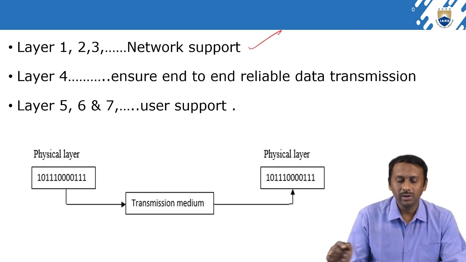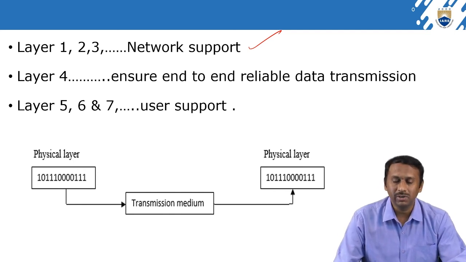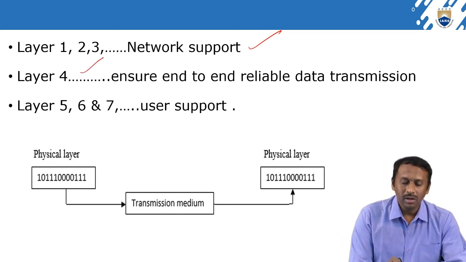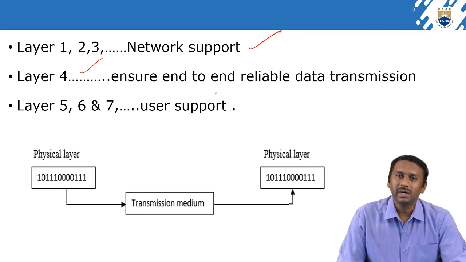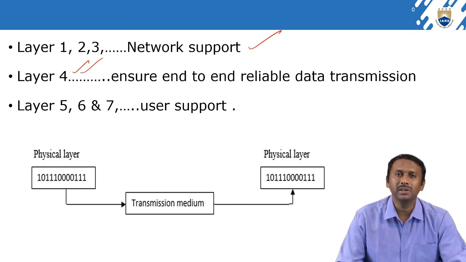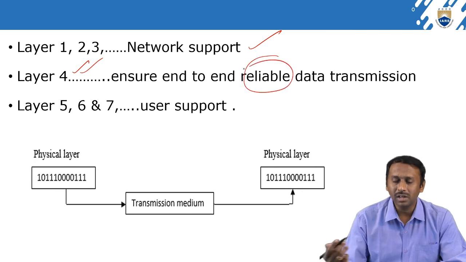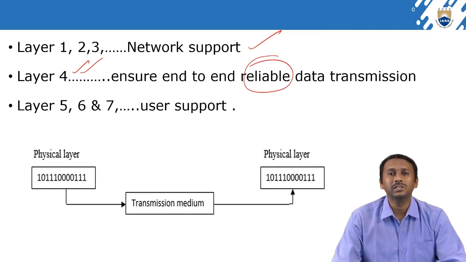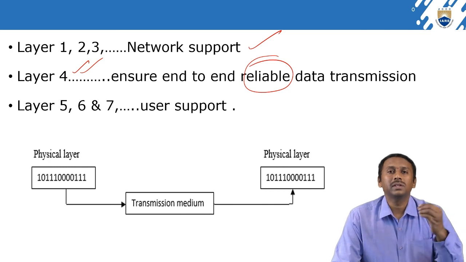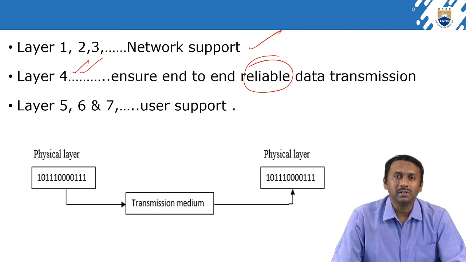So layers 1 to 3 are hardware layers, which we can also call network support layers. And layer 4 is the heart of the OSI reference model, which ensures end-to-end reliable data transmission, because layer 4 is called the transport layer, right? What is reliable data transmission? Whatever data the sender sends, the same data is received by the recipient.